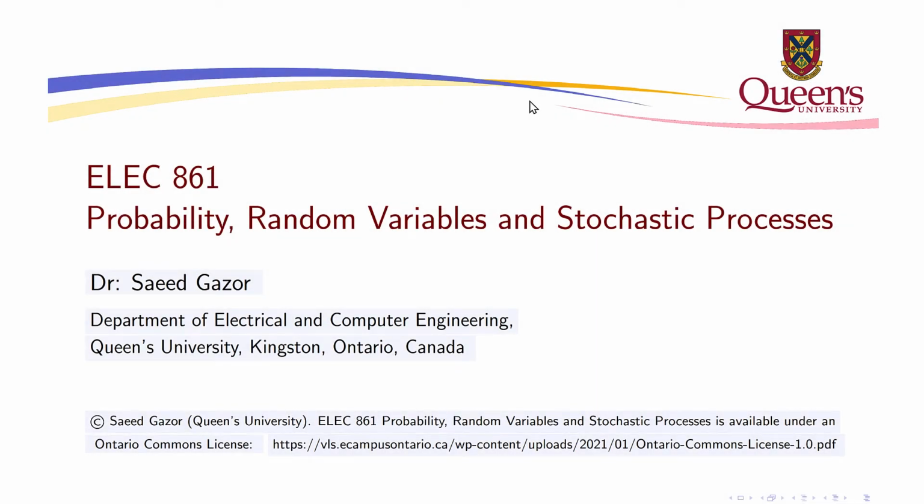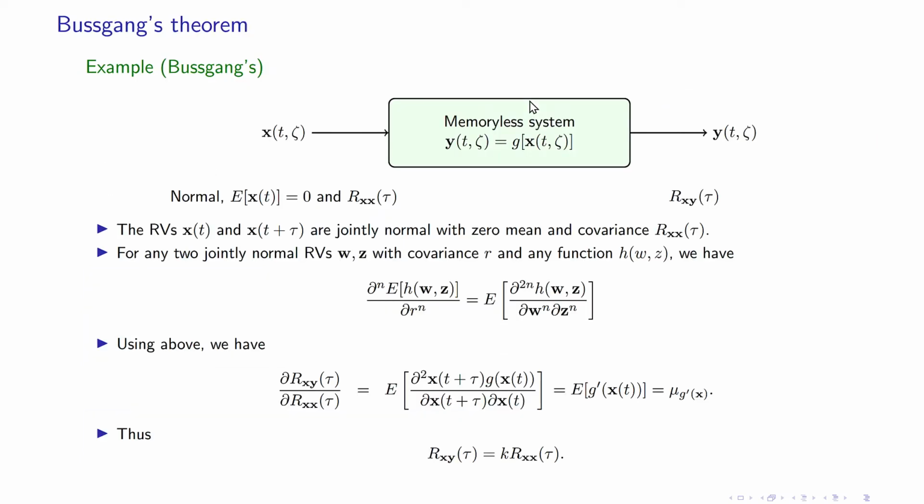So in many applications, we have a normally distributed random process, stationary, as noise added to our signals. In those cases, you have a normal random process with zero mean and an autocorrelation function Rx of τ, which means that this random process is wide sense stationary. And then you have a memoryless, time invariant system.